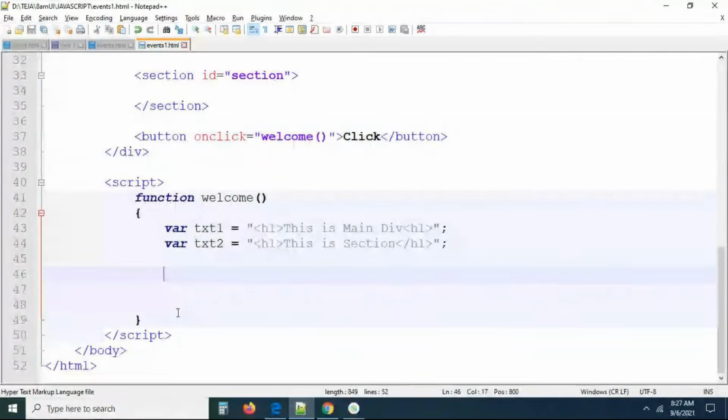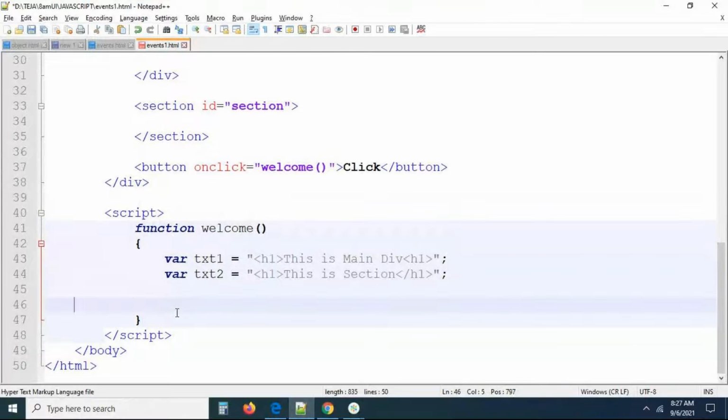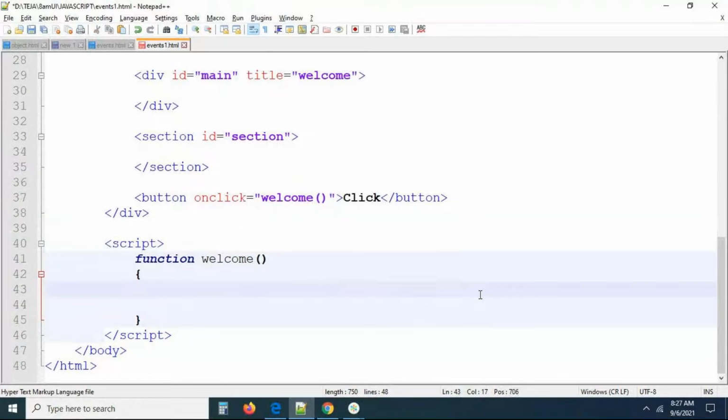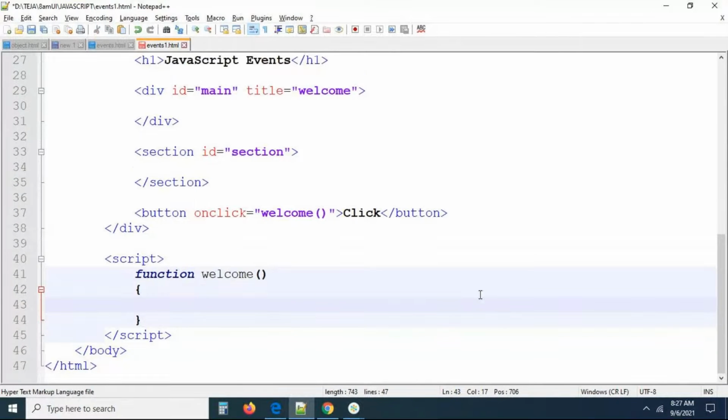Okay, on click, guys, this is very important. Try to see, I'm writing one small scenario here. Let me leave this also here. This is very, very important, you have to understand. On click of the button, what is going to happen? Nothing will happen, only the function will be called.